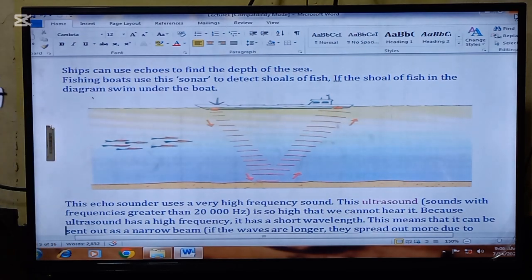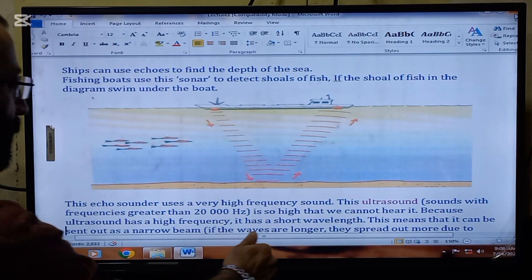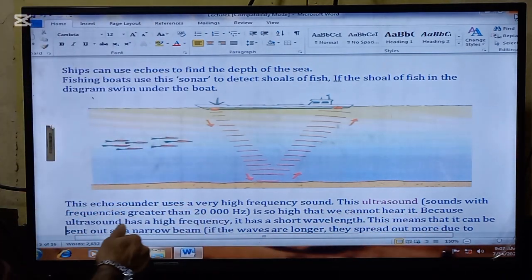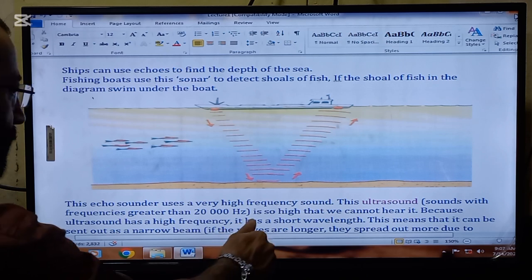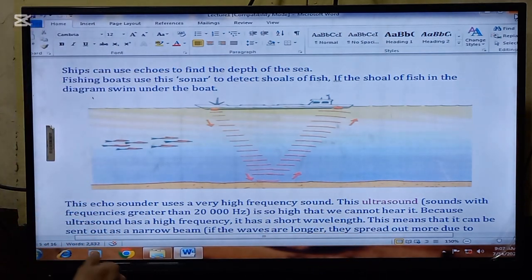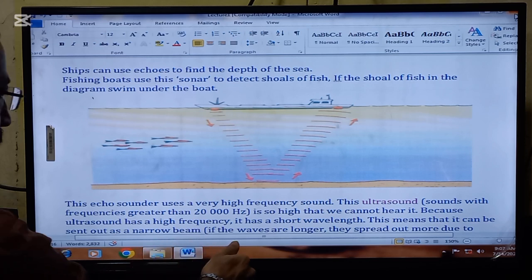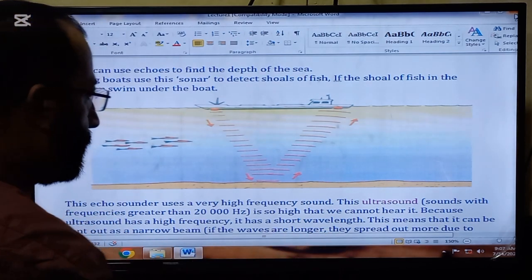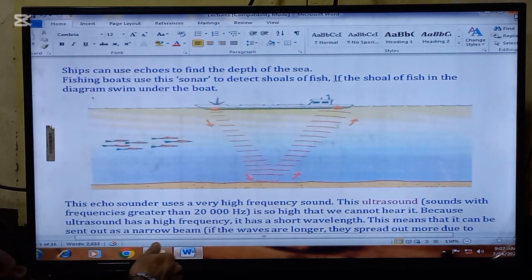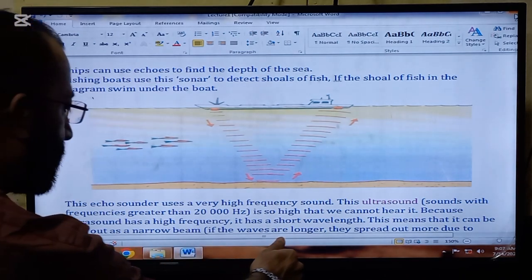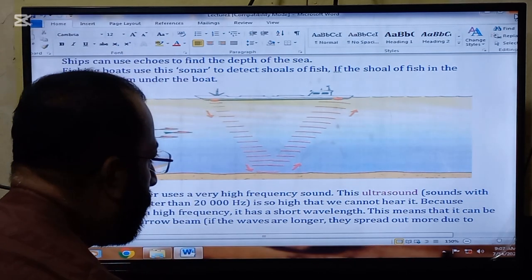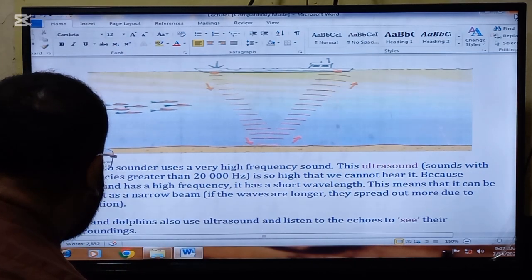This echo sounder uses a very high frequency sound. This ultrasound, with frequencies greater than 20,000 hertz, is so high that we cannot hear it. Because ultrasound has a high frequency, it has a short wavelength. This means that it can be sent out as a narrow beam. If the waves are longer, they spread out more due to diffraction.